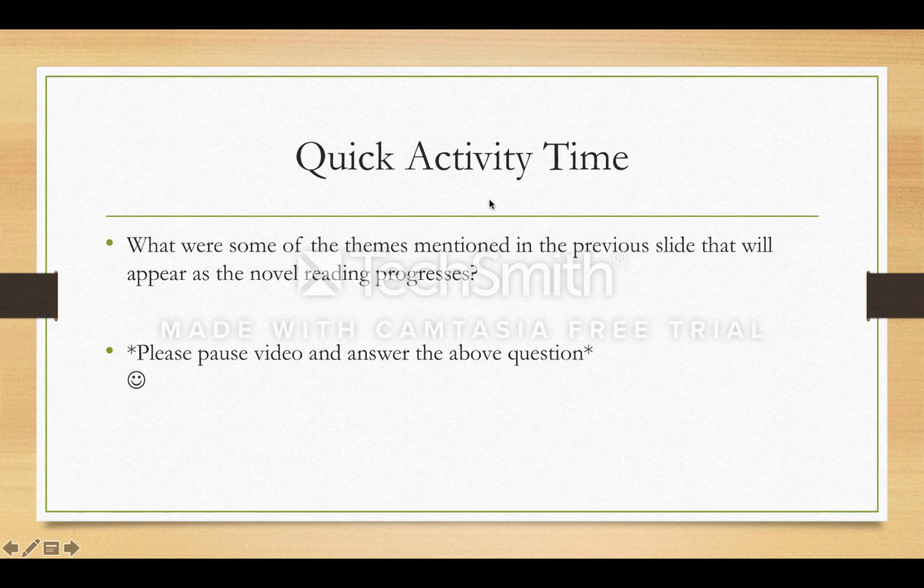Alright, for this quick activity time, I would like you to continue writing on your sheet of paper or your online document and answer the following question, which is what were some of the themes mentioned in the previous slide that will appear as the novel reading progresses. So go ahead and pause this video and take your time in answering this question.